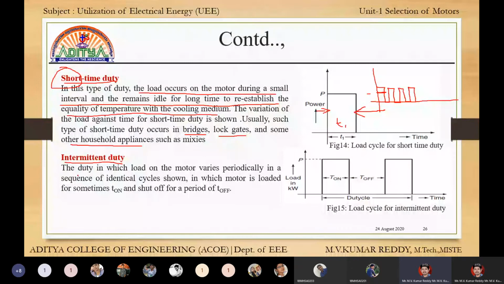Next one is the intermittent duty cycle. Intermittent duty cycle means the width is not small, but it is continued for one cycle, and it is repeating. For one cycle the load is there, and the same pattern repeats a number of times. Then it is called intermittent loads.